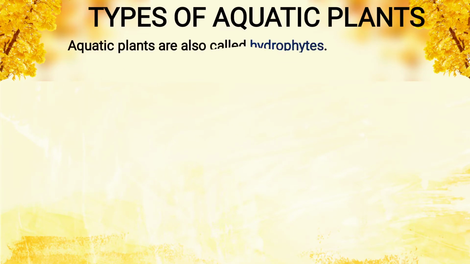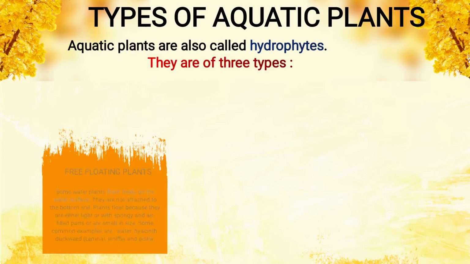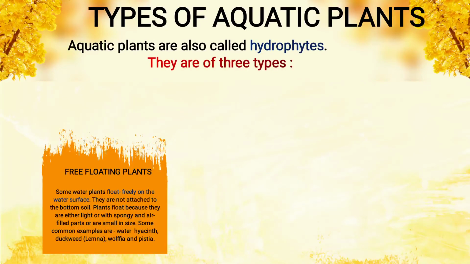Types of aquatic plants. Aquatic plants are called hydrophytes. There are three types of hydrophytes. Free floating plants. Some water plants float freely on the water surface. They are not attached, means they are floating on the water surface. That's why the name is given free floating.